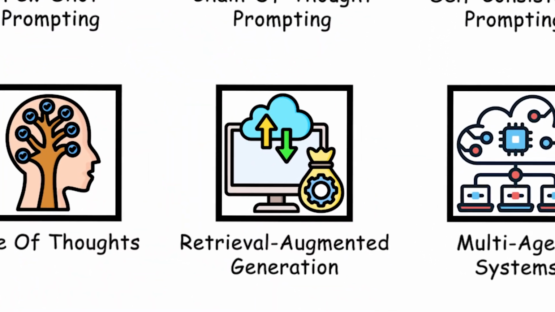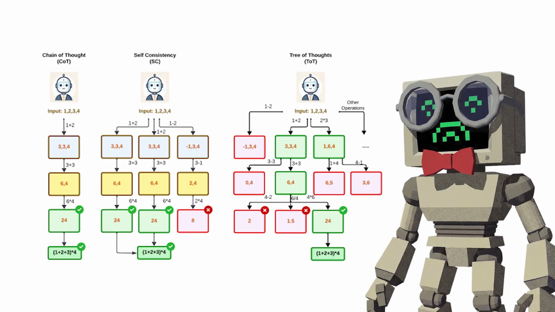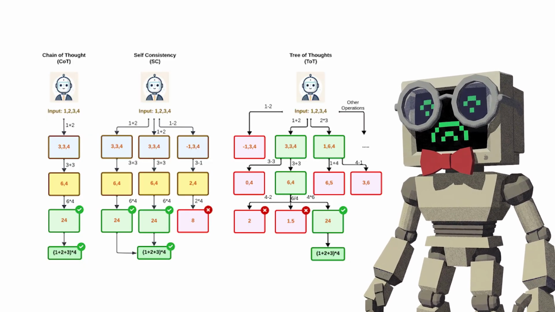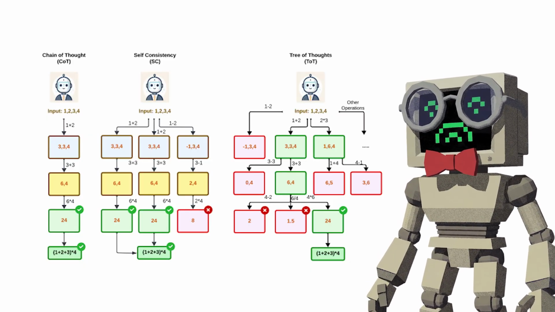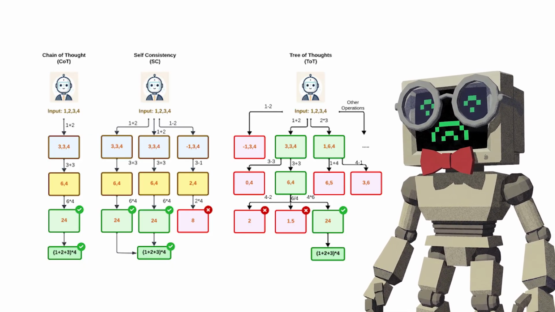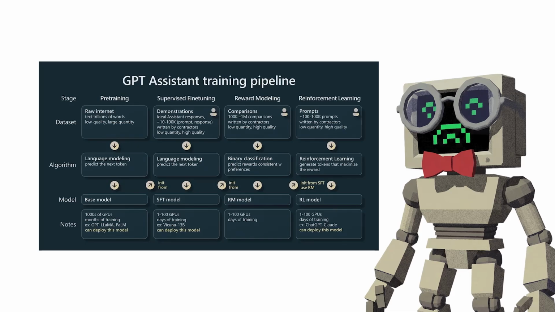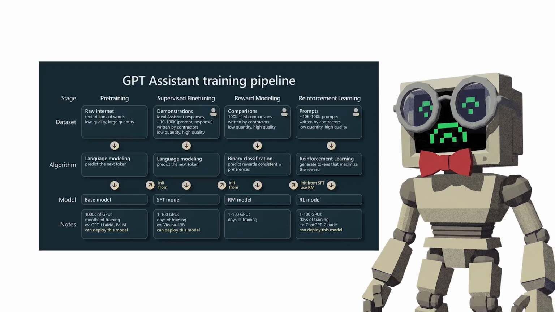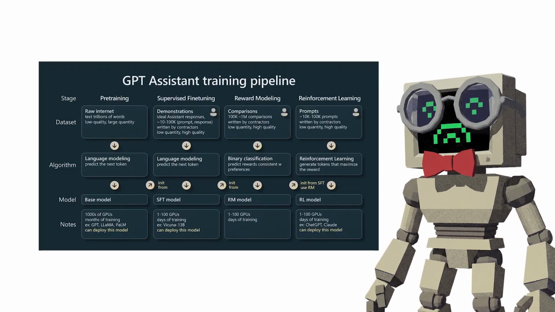Retrieval augmented generation. Every technique we've covered so far has one thing in common. They all operate entirely inside the model's own head. Chain of thought, tree of thoughts, self-consistency, all of it relies on knowledge the model already has. And here's the problem with that. A model's knowledge is frozen the moment training ends. It doesn't know what happened yesterday. It doesn't have access to your company's internal documents. It can't check a fact against a live database.